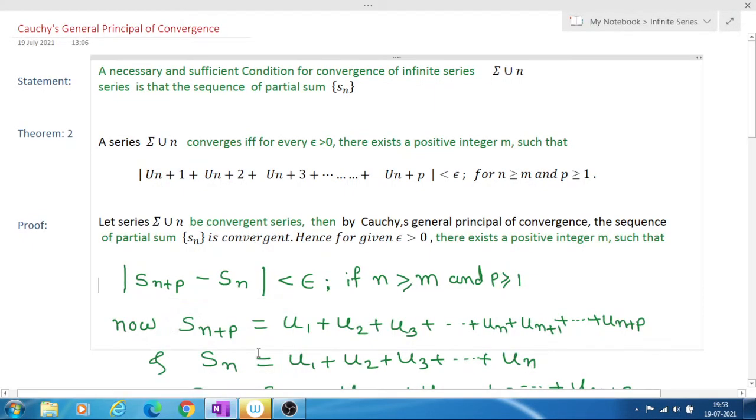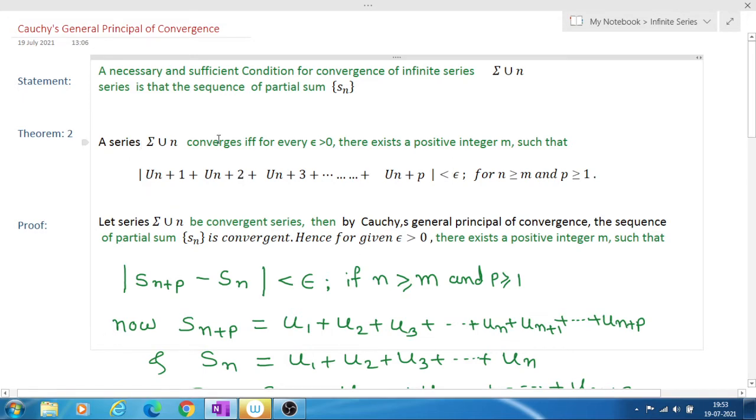Now in this lecture we see Cauchy's general principle of convergence and an example on that. So what is Cauchy's general principle of convergence?